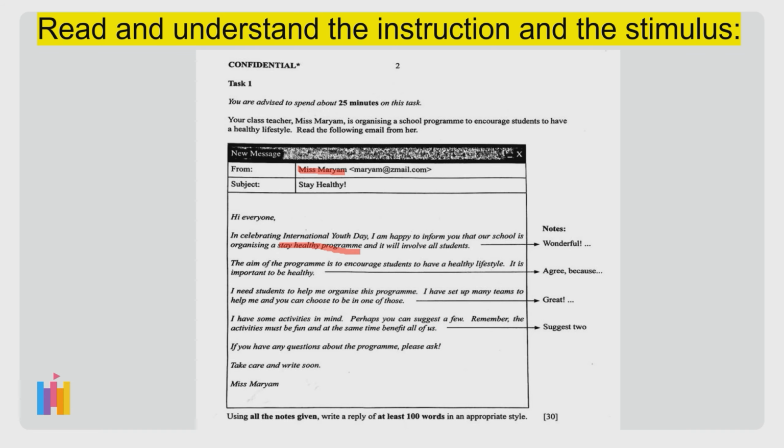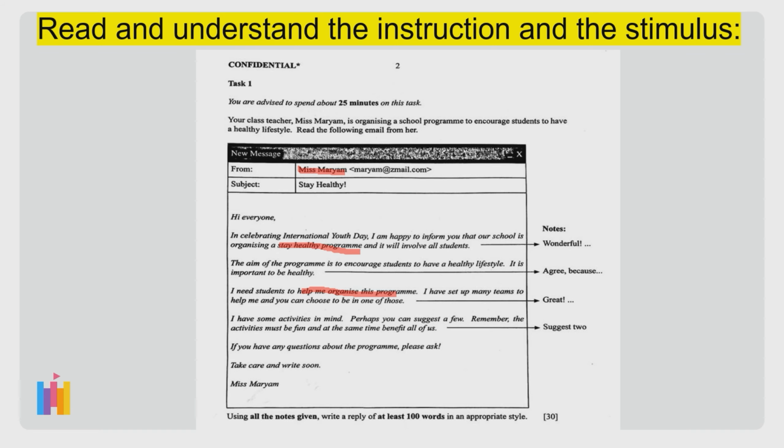So the important keywords that you may want to highlight will be help to organize the program, and you can also highlight choose to be in one of the teams.